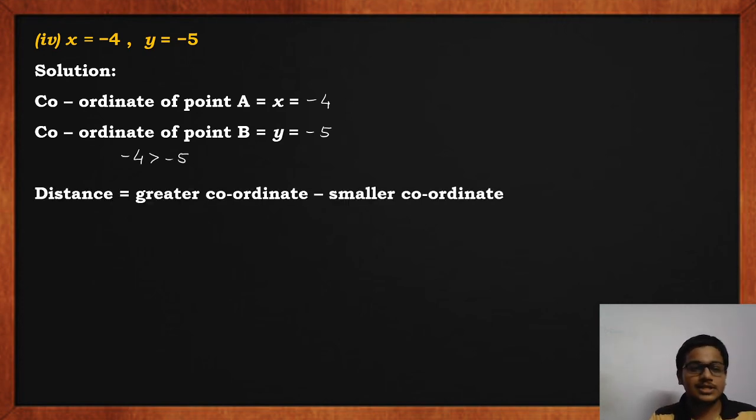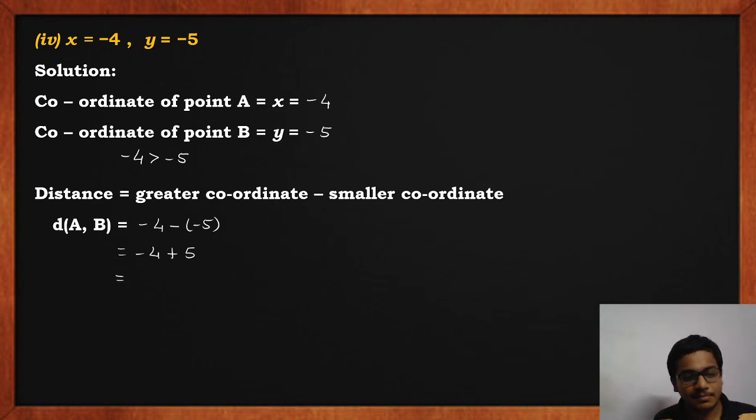Again, distance is greater coordinate minus smaller coordinate. So therefore distance AB equal to minus 4 minus minus 5. So this will become minus 4 plus 5. Now if two numbers have opposite signs, subtract them. So 5 minus 4 is 1 and take the sign of the greater number, which is positive in this case. So therefore distance AB equal to 1. So we'll write distance AB equal to 1 unit.